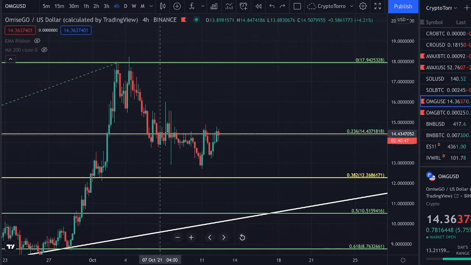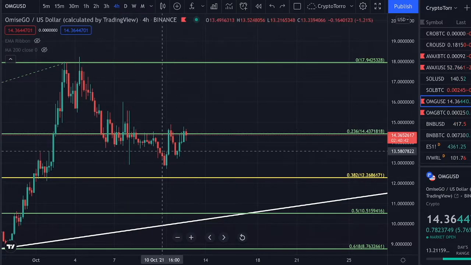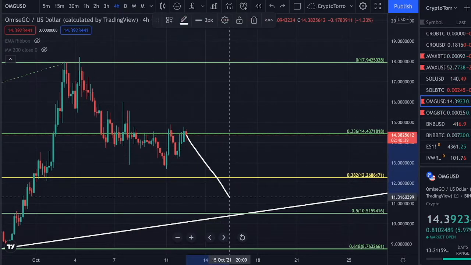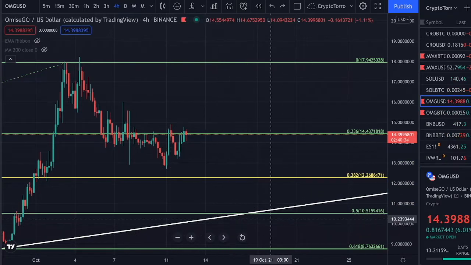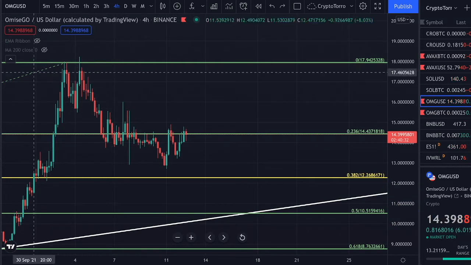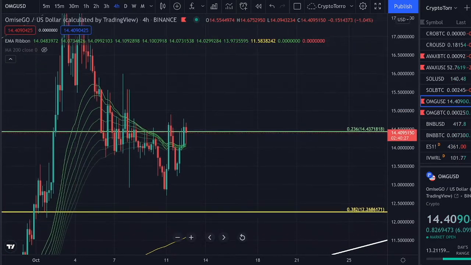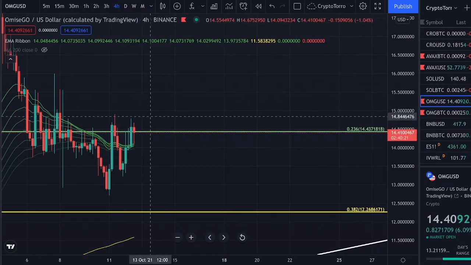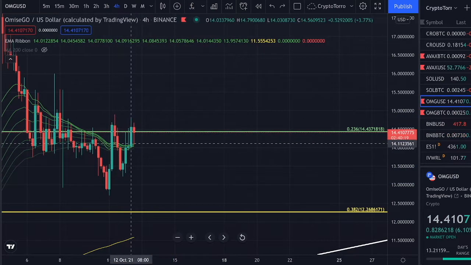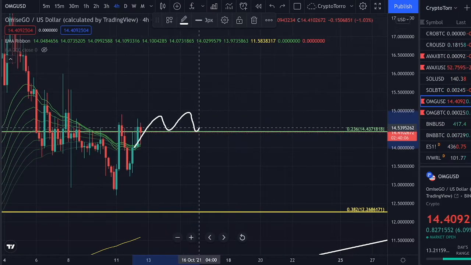So this is a confirmed resistance level, and right now you can clearly see that we have been trading at this point in time. Is it likely that we are going to see a retest occur on top of this previous ascending support, finding support on top of it once more as I discussed earlier? Well, let's take a look at the EMA ribbon. The EMA ribbon clearly is still serving as a level of support. We haven't seen a crossover occur yet, so therefore it is quite likely that we are right now still going to find enough strength to stay on top of the 0.236 if Bitcoin trades sideways or proceeds with its movement towards the upside.